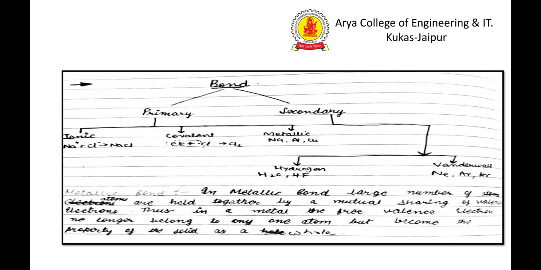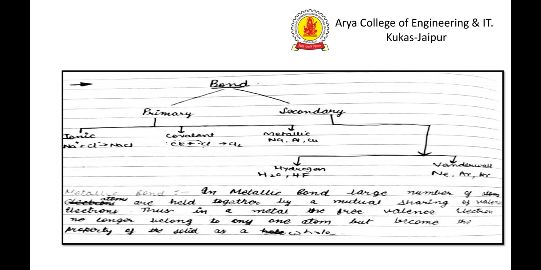If I talk about Na+ and Cl-, the outer shell of sodium has one excess electron and the chlorine atom has one less electron to complete its octet. So we write Na+ and Cl- give NaCl.